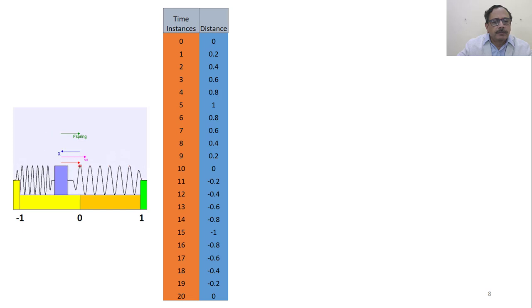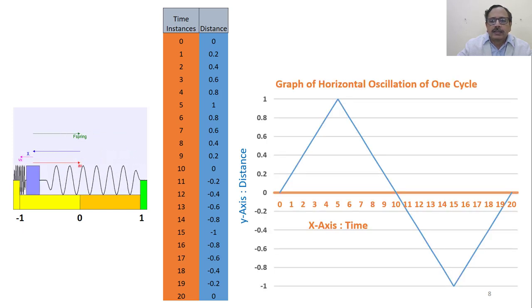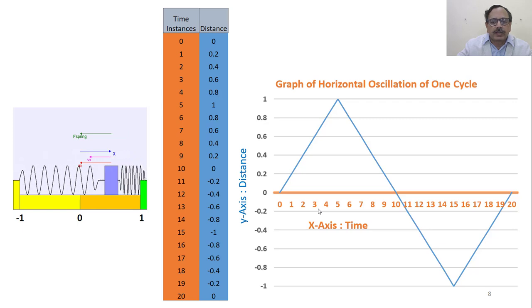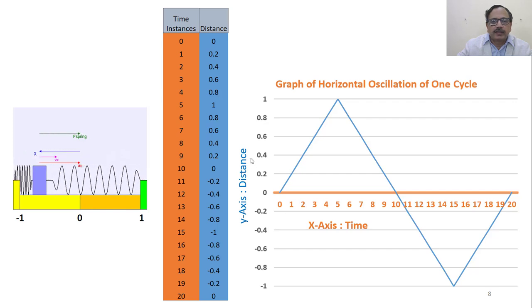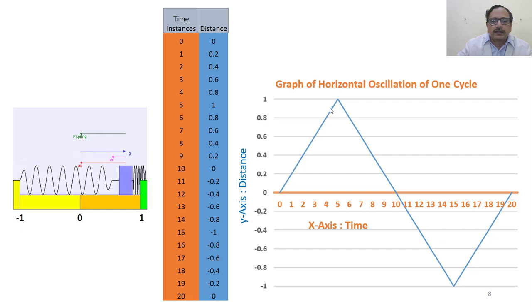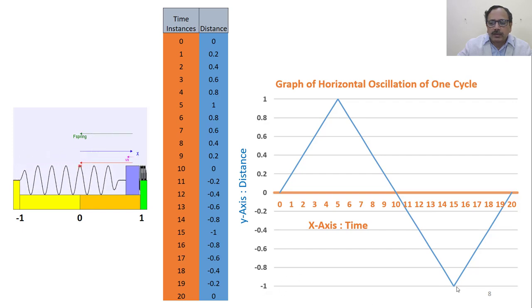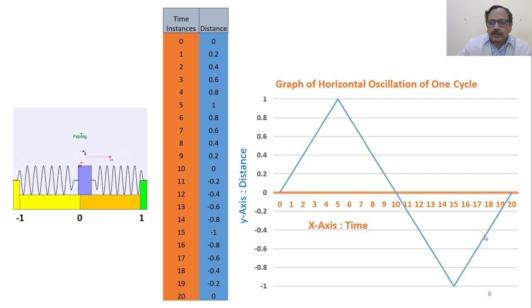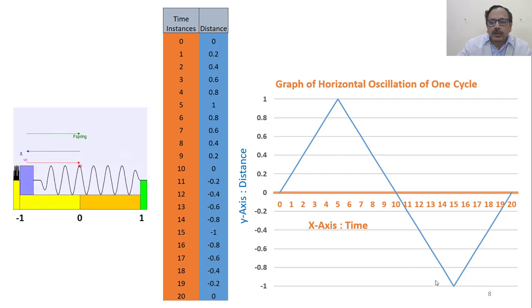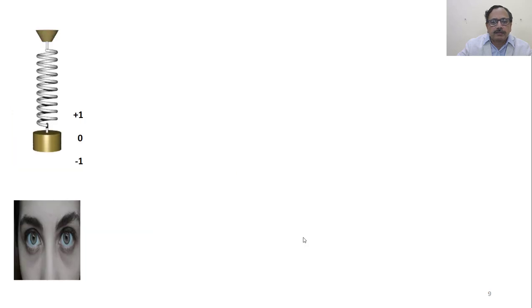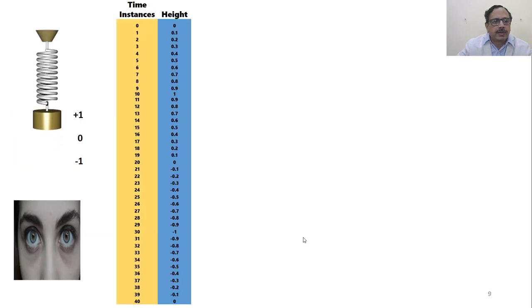Now let us see the graph that we got, the graph of horizontal oscillation. The x-axis is the time axis, and the y-axis is the distance. It has gone from 0 height up to 1, then started decreasing, came to 0 position, again started going into the negative direction up to -1, then started increasing and going up to 0. So this is what you call one complete cycle.